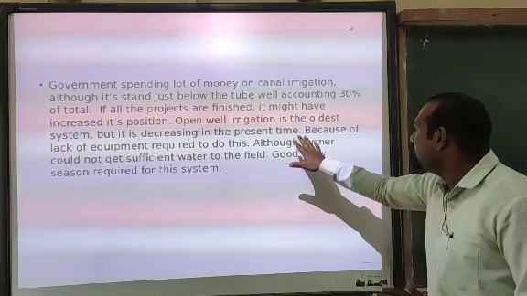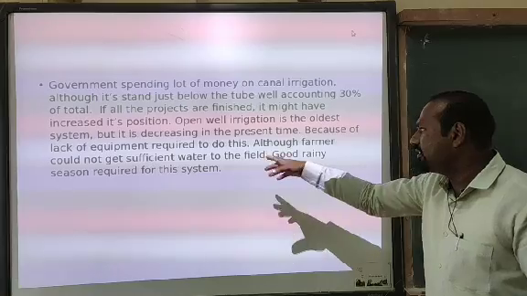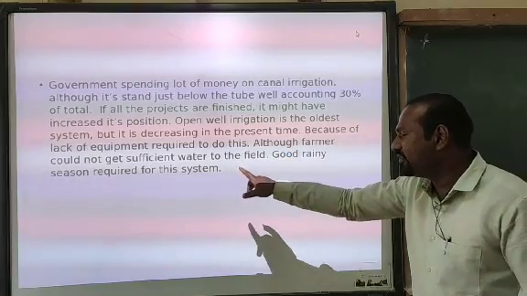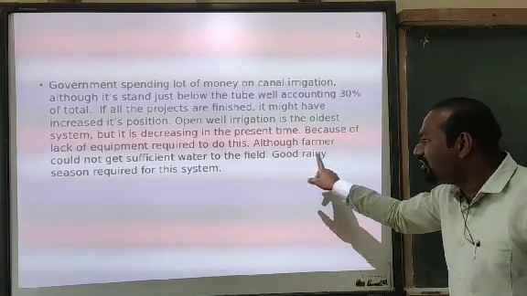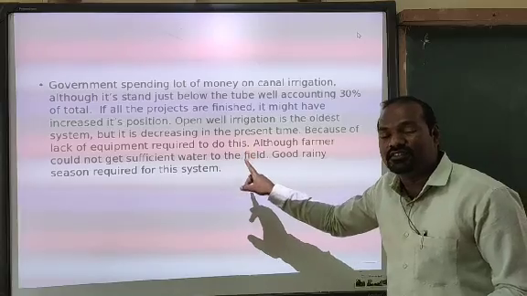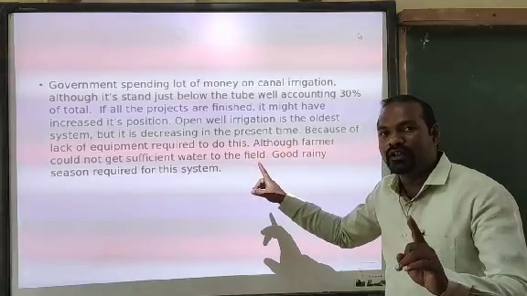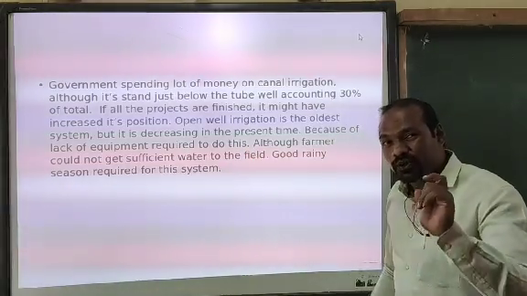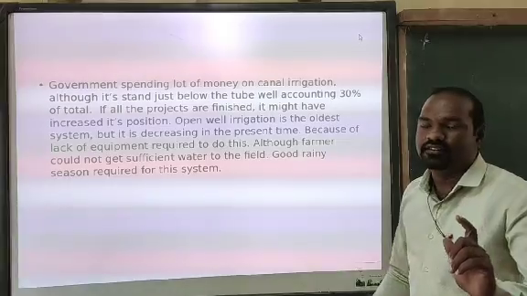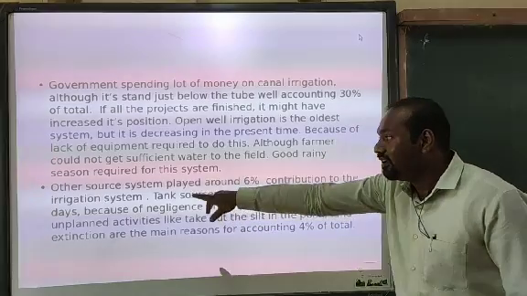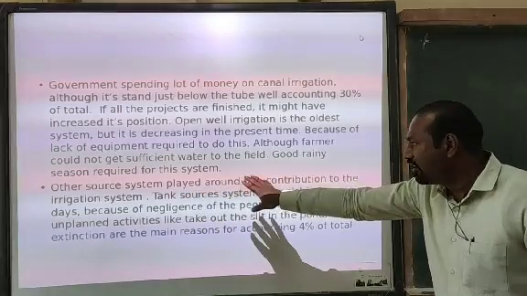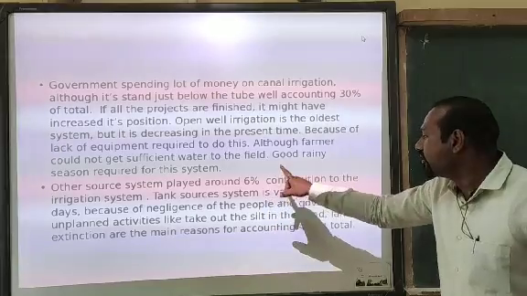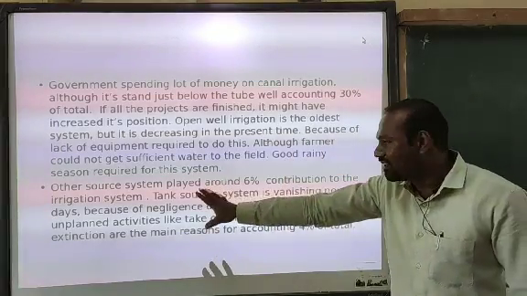Look at the next one. Because of lack of equipment required to do this, farmers could not get sufficient water to the field. A good rainy season is required for this system. So open well irrigation needs a good rainy season. Look, the next one. Other sources played around 6% of contribution to the irrigation system.